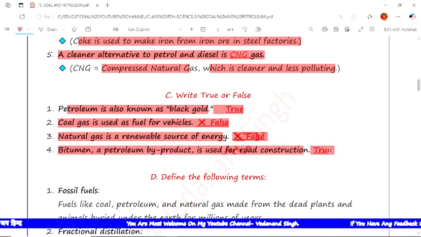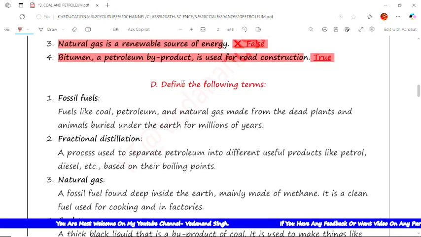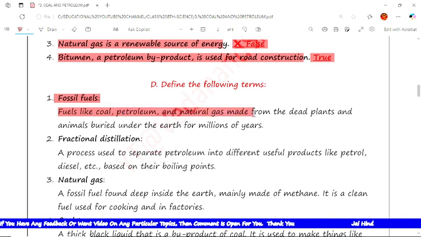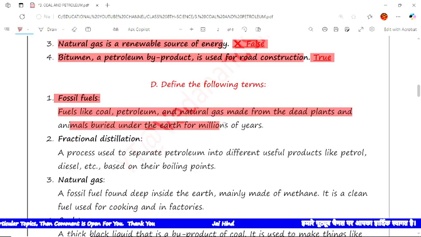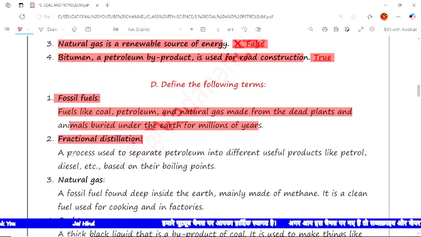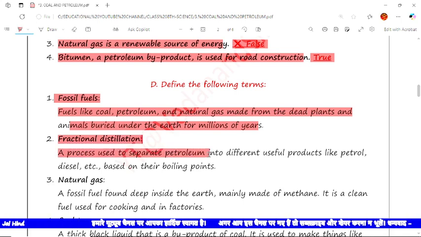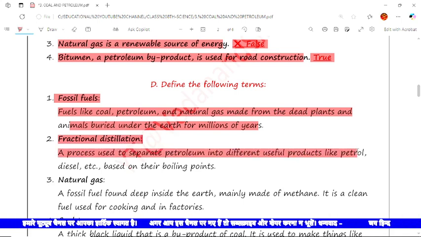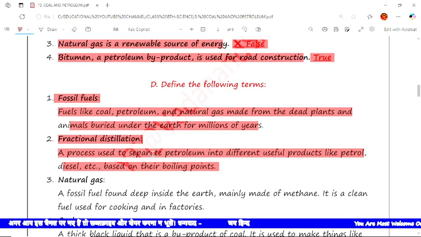Yes, this is true. The next is define the following terms. So the terms are here and we have to give the definitions. The first is fossil fuels. Fossil fuels like coal, petroleum and natural gas are made from dead plants and animals buried under the earth for millions of years. That is fossil fuels. Next is fractional distillation. The process used to separate petroleum into different useful products like petrol, diesel, etc., based on their boiling points. That is known as fractional distillation.